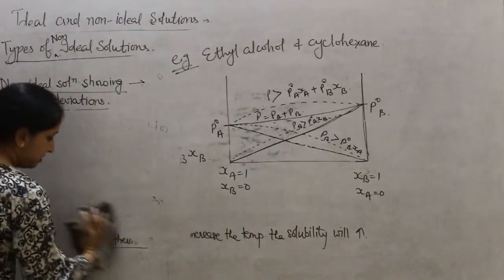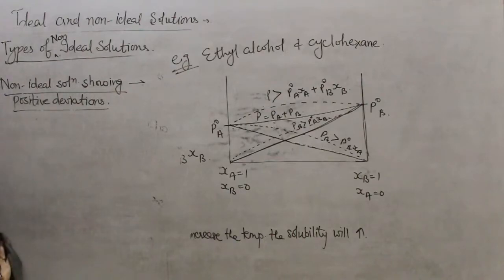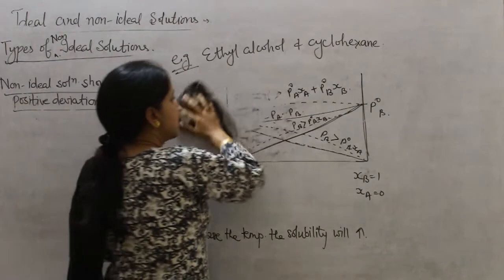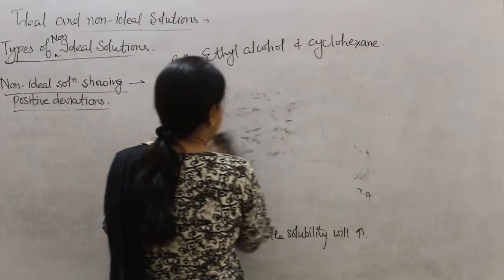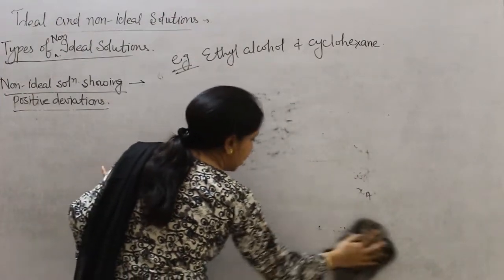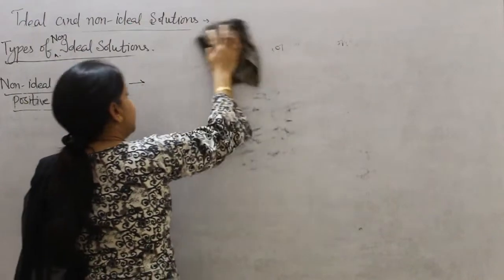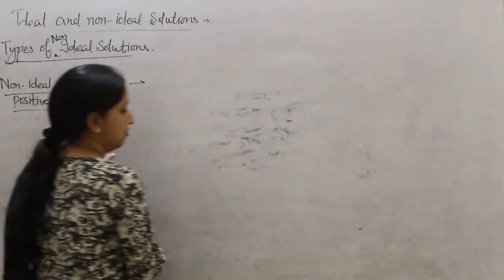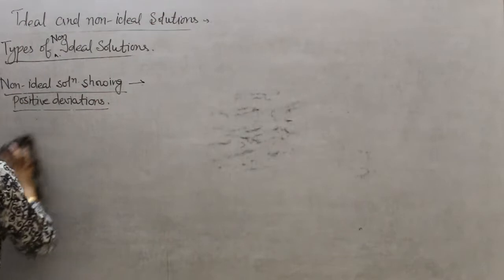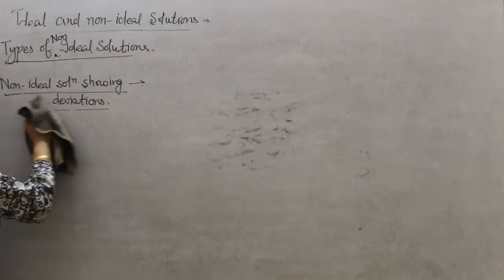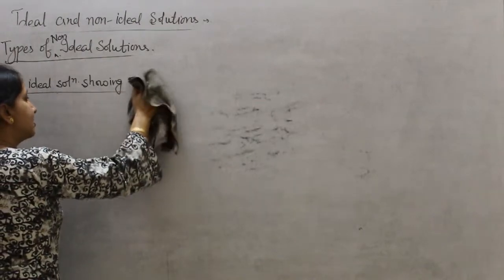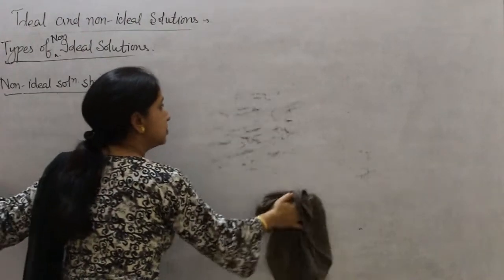Yes, whatever we have written in positive deviation, you have to say everything the reverse, the opposite, so that this type of solution will be non-ideal solution showing negative deviation. So first we have written the interaction between AB are weaker. Here we will write the interaction between AB will be stronger.